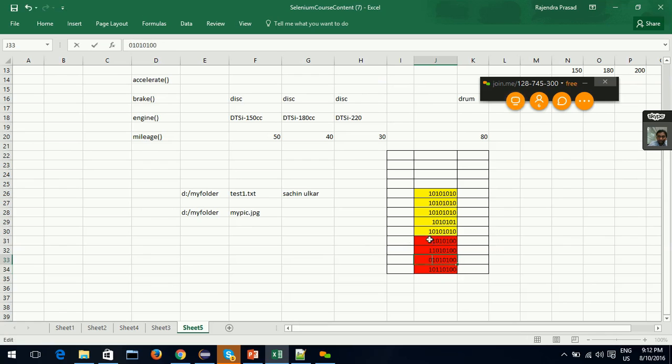So this mypic.jpg is just a name or reference to this memory location. In this memory location, the actual file content is stored in the form of bits. So this is how any file is stored in your hard disk.